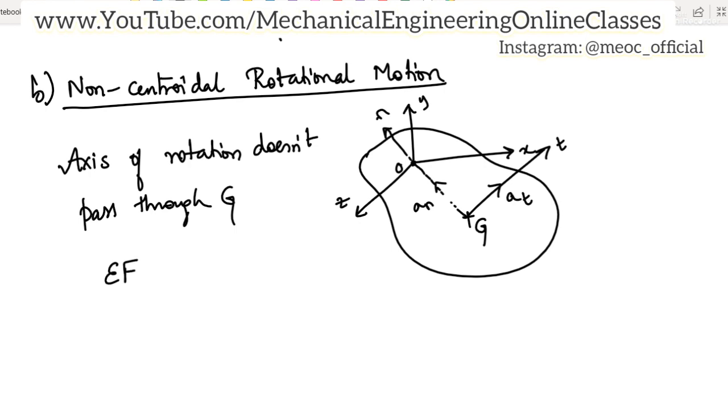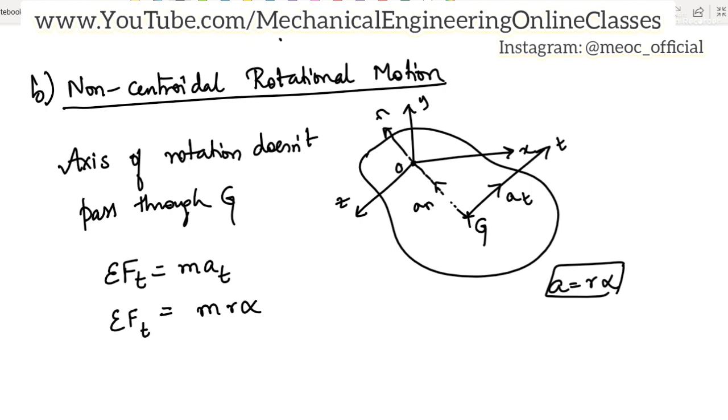Then the equations that we will use are sigma F_t is m A_t, or because we know A is nothing but R alpha, so this can be written as m R alpha. This is sigma F_t. So sigma F_n is m A_n. A_n is R omega square.